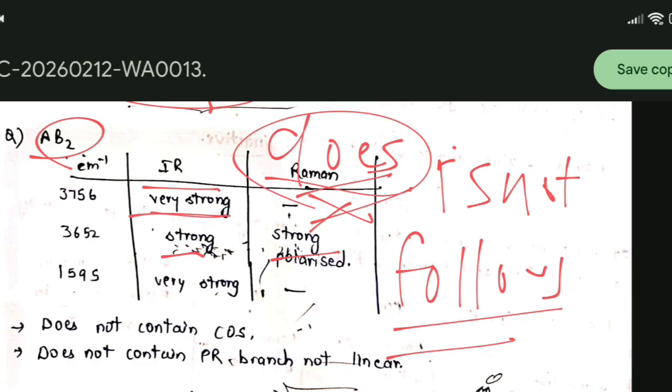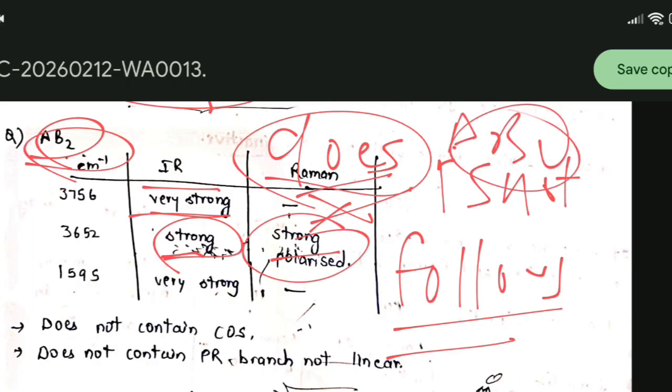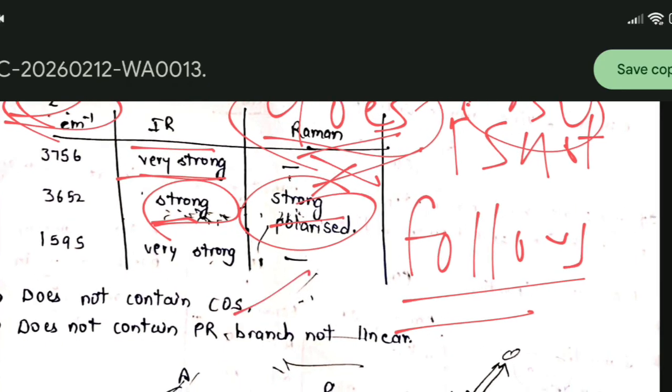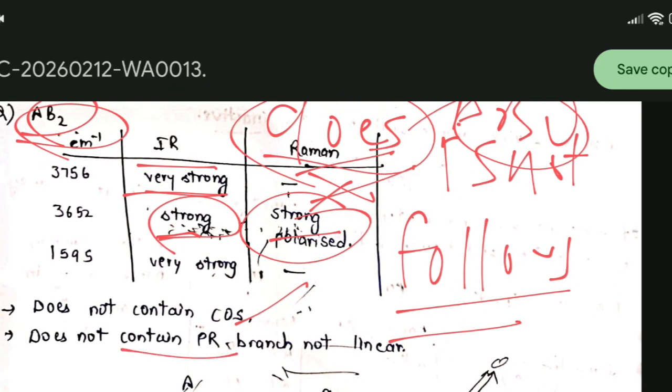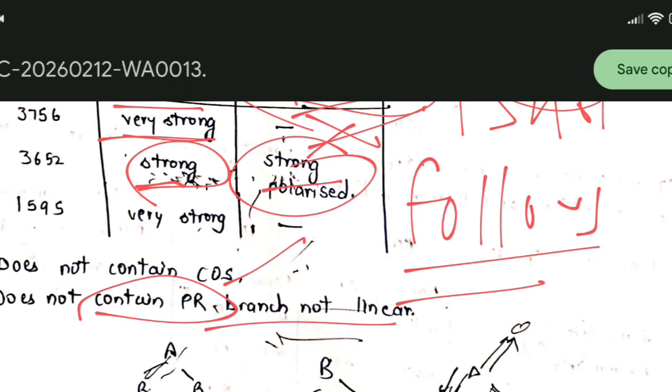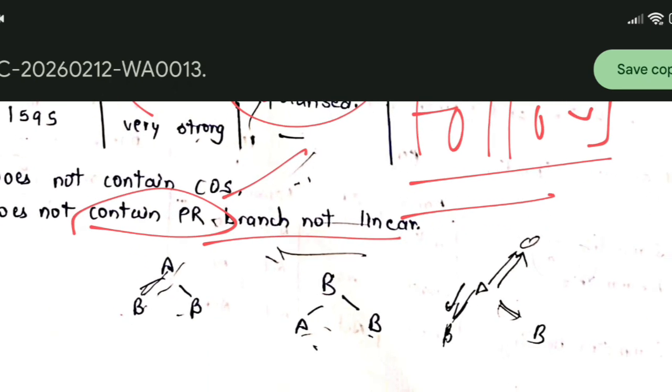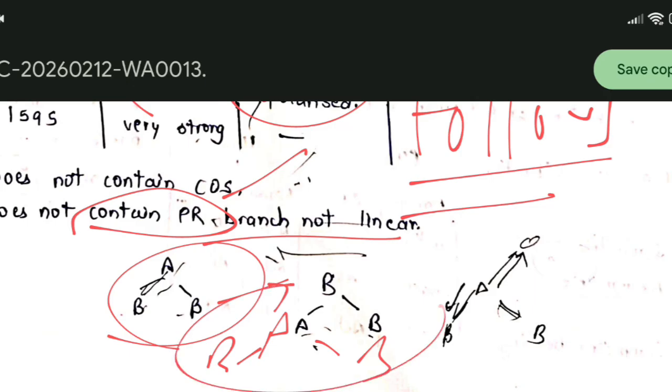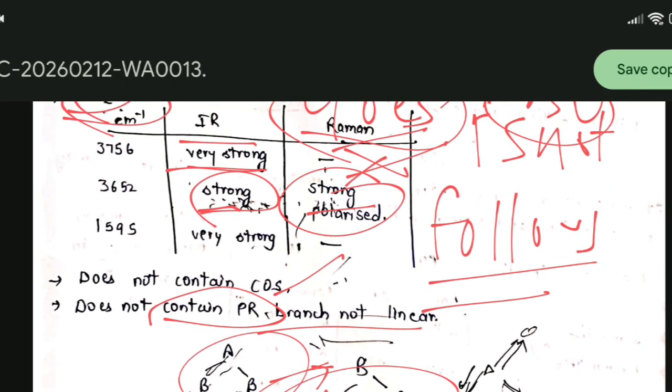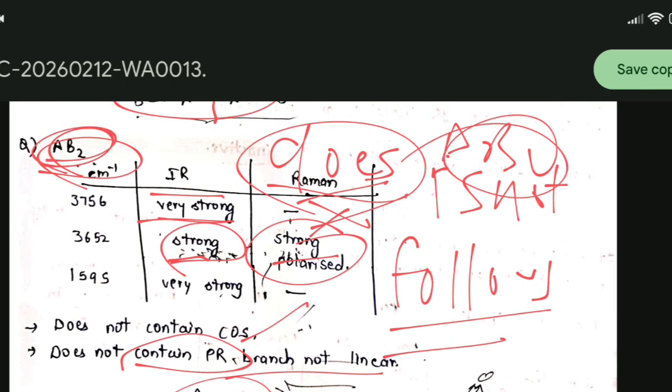Because it has a strong IR band and a Raman band also, it means the molecule AB2 does not have a center of symmetry. Also the molecule does not contain a PR branch, so it is non-linear. So our answer will be A, B, B, as it shows the molecule in AB2 form, and it does not have a center of symmetry. Also it does not have a PR branch, so it will be non-linear.